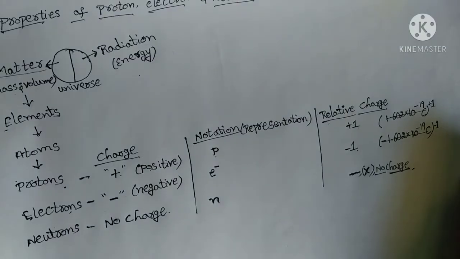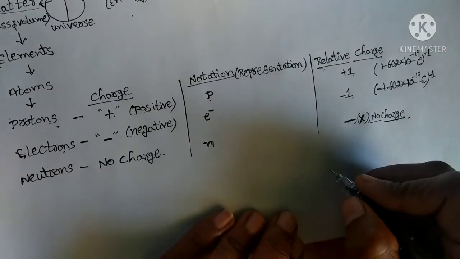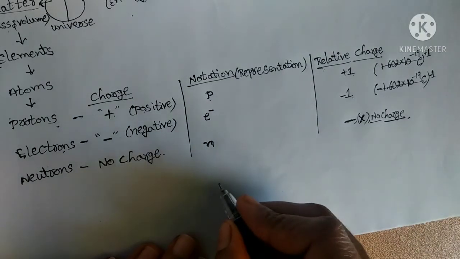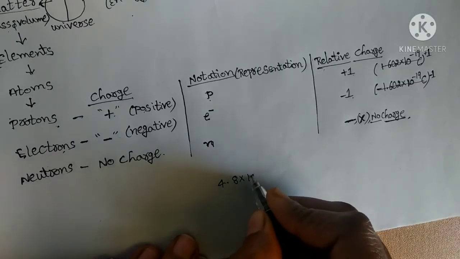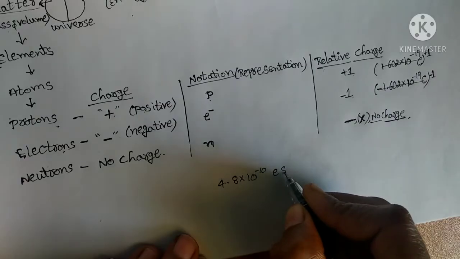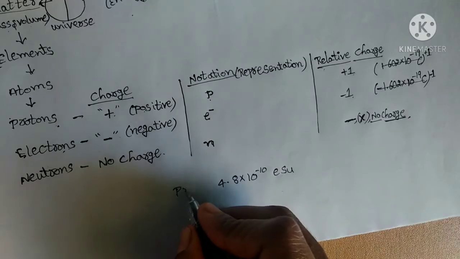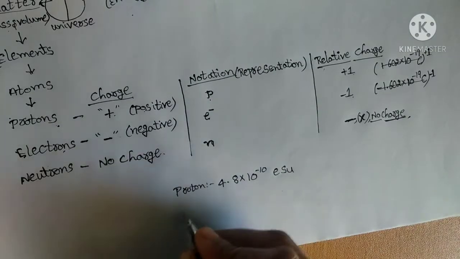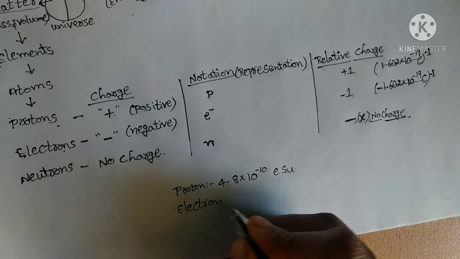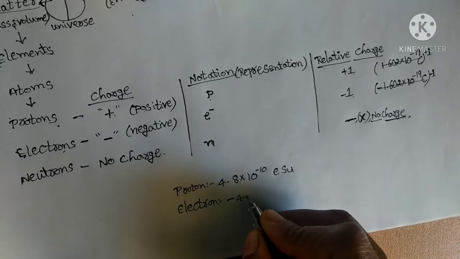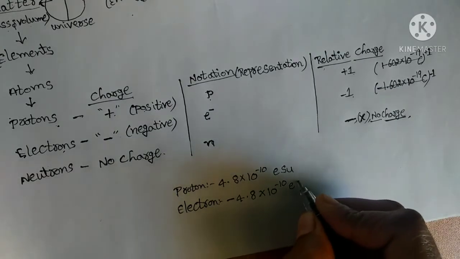Similarly, other units can also be used. Those units are ESU, meaning electrostatic units. Here I am explaining it. It is 4.8 into 10 power minus 10 ESU for the proton. And for the electron, it is the same charge, but a minus charge, meaning negative. So it is minus 4.8 into 10 power minus 10 ESU.